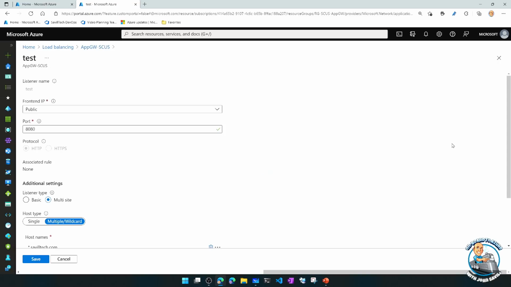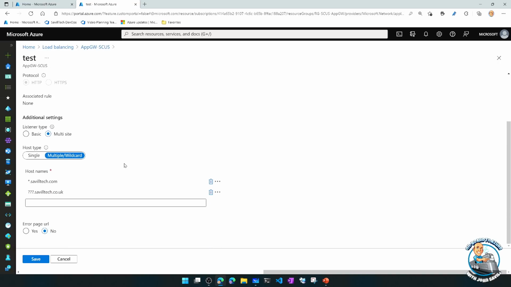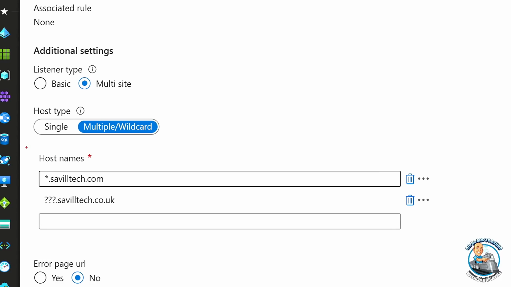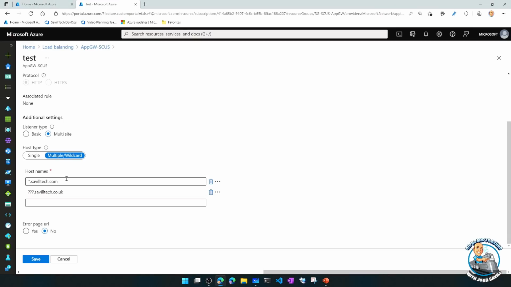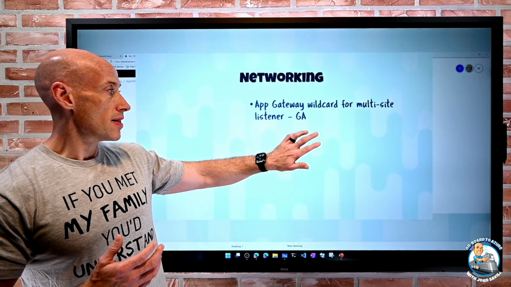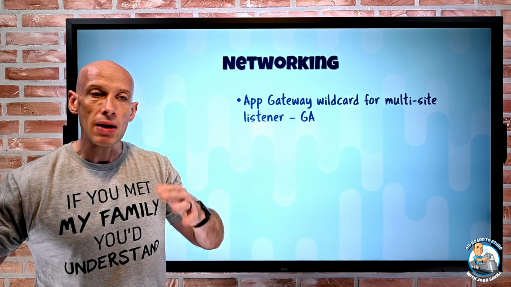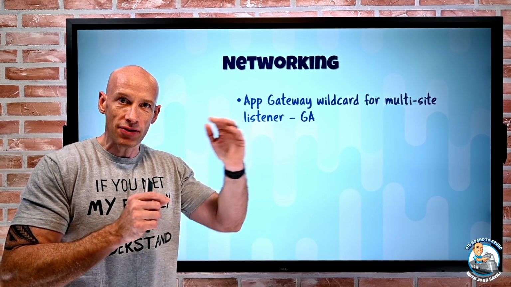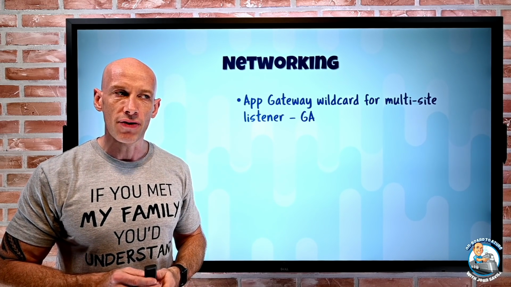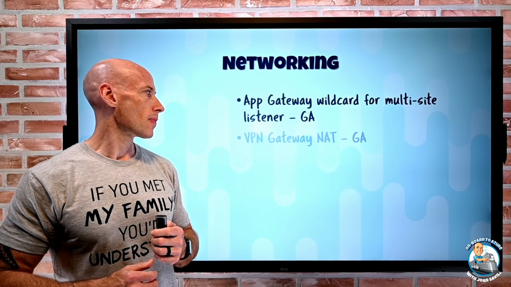And what they actually do is, as part of that rule, I specify the host names. So here you can see I'm using both that asterisk, the wildcard, and I'm using the question marks for specific characters. So now as part of my multi-site listener rules, I can use wildcards. That's a nice ability now to maybe streamline the rule specifications I have, so I don't have to list every single fully qualified domain name. I can use those wildcards.